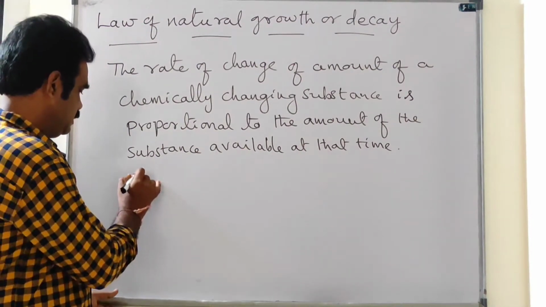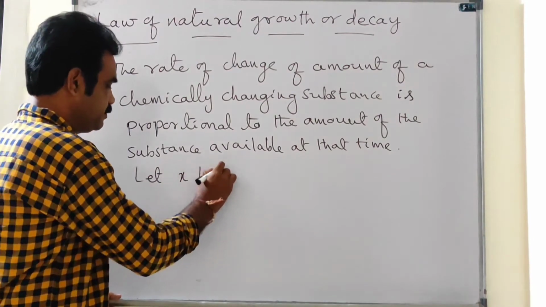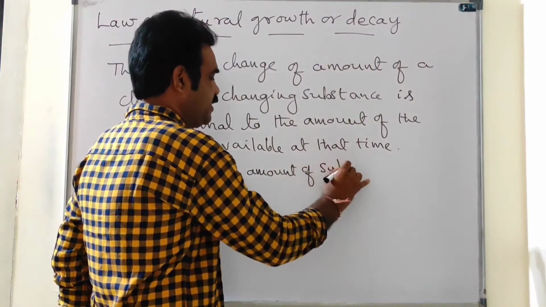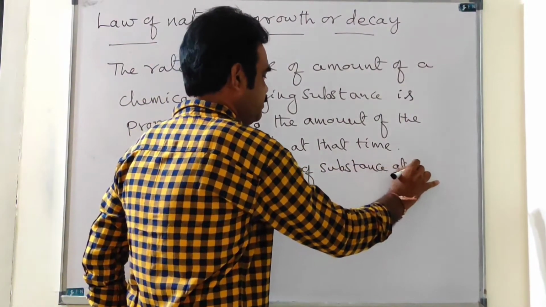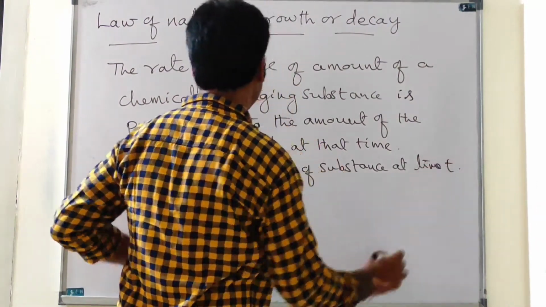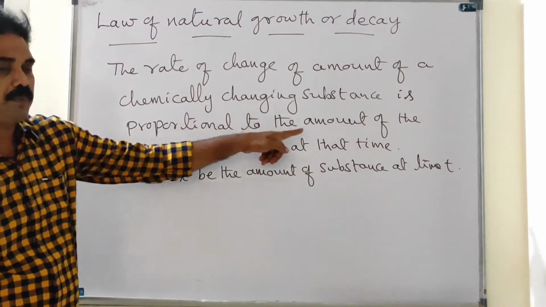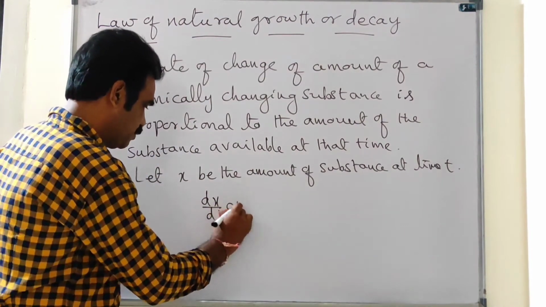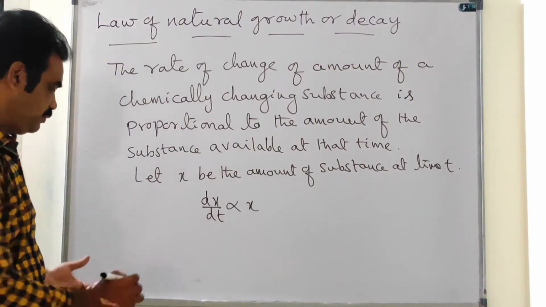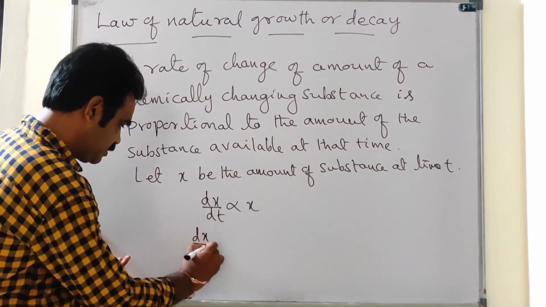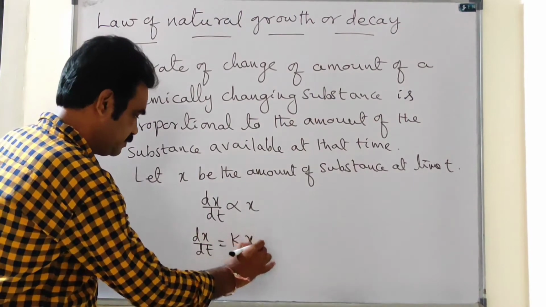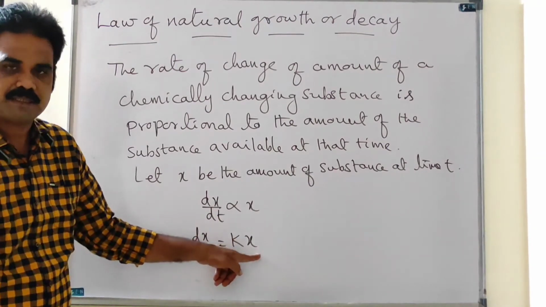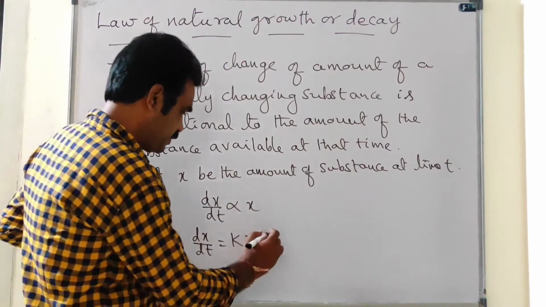Okay, let x be the amount of the substance at time t. Then rate of change of amount is proportional to the amount. That means dx by dt is proportional to x. We take dx by dt is equal to kx. Since there is proportionality, dx by dt equals some constant into x.